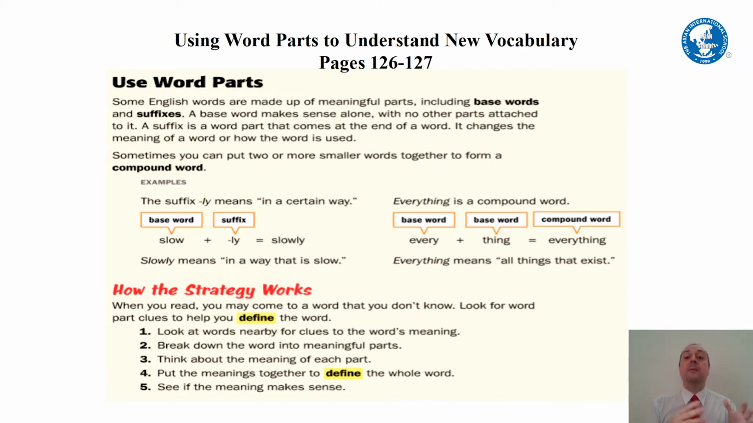3, think about the meaning of each part of the word. What is every? What is thing? 4, put the meanings together to define the whole word. Everything. So that means all things that exist. And then number 5, see if that meaning makes sense. Got it?